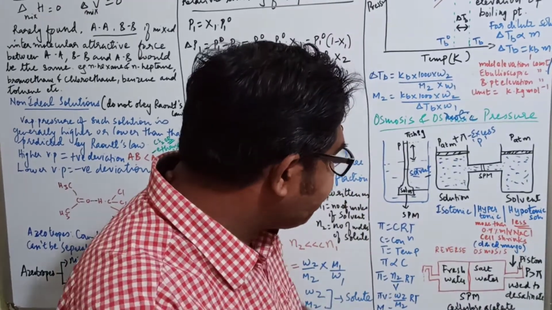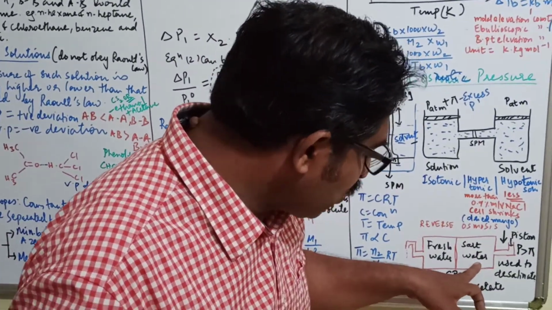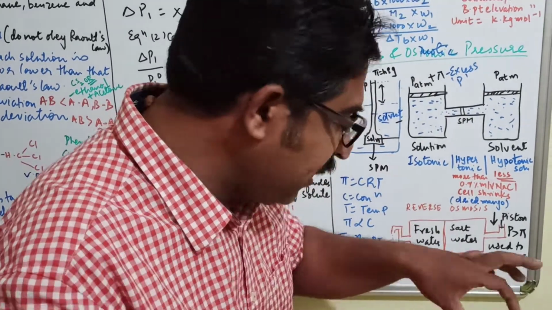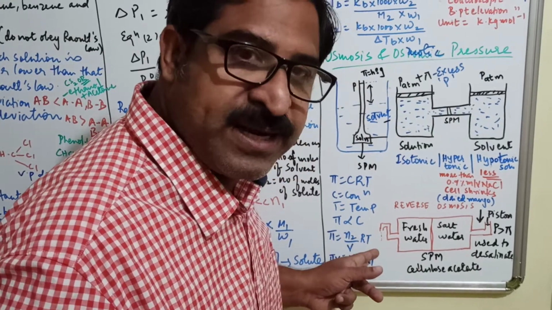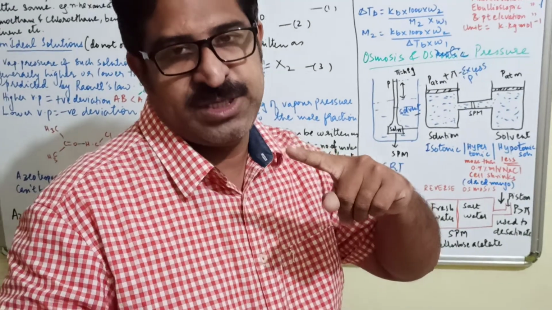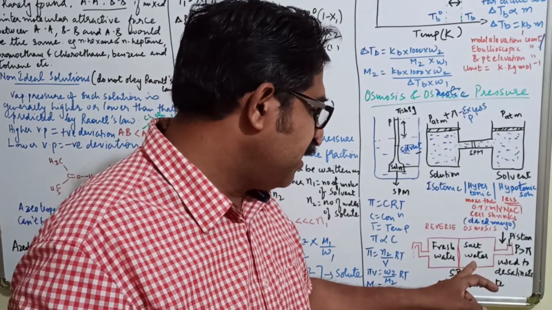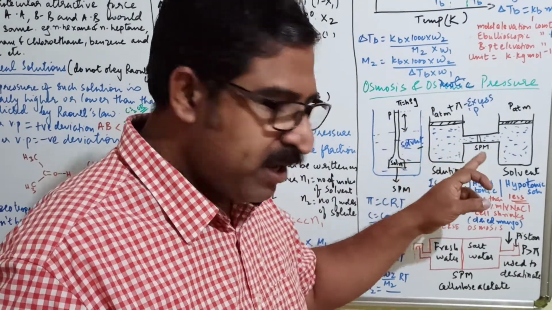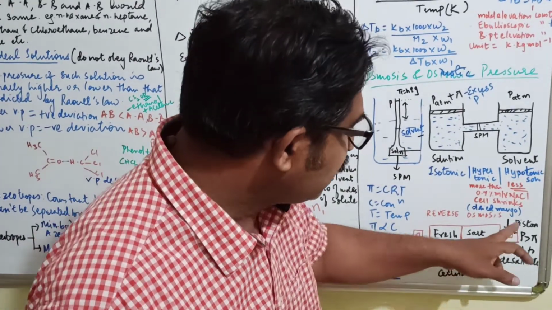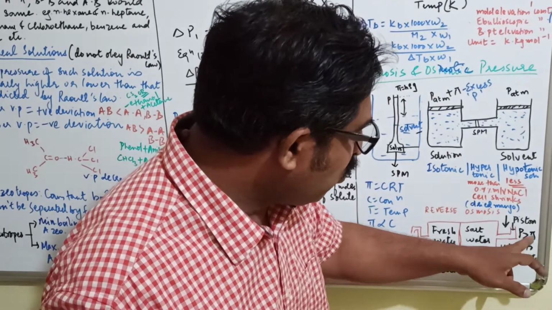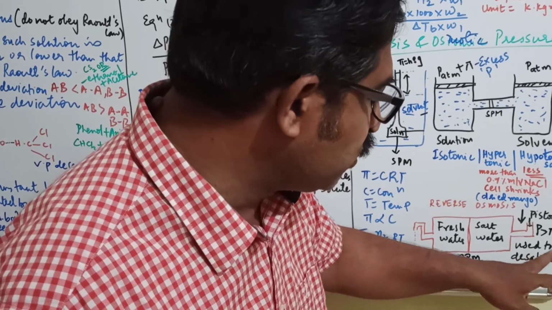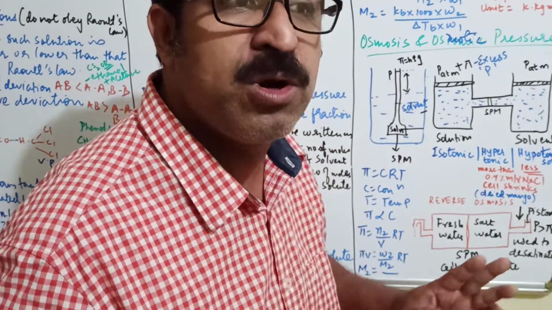Okay. So the salt water goes to the semi-permeable membrane, which is normally a cellulose acetate membrane, and you get fresh water this side. So reverse osmosis is the opposite of osmosis. You can see here it was lower to higher, but down here it is higher to lower, just opposite. So here a piston applies a pressure greater than the osmotic pressure. Normally it is used to desalinate, that is, removal of salt.